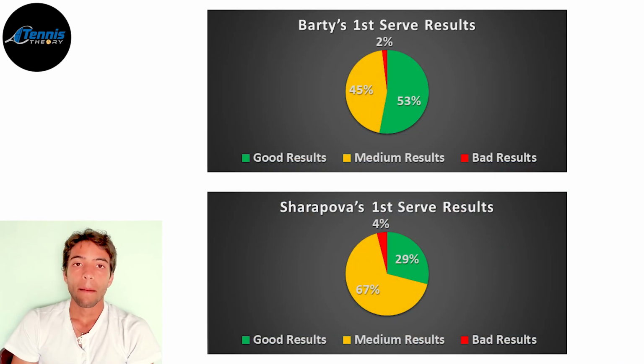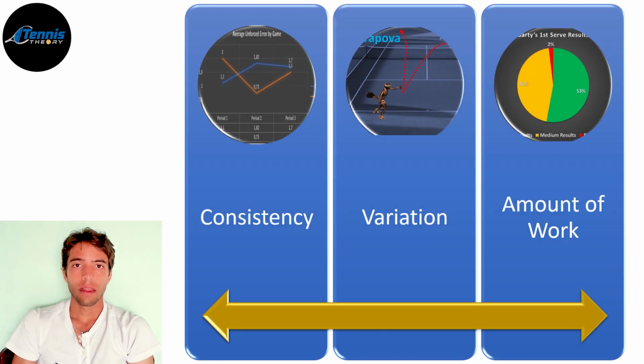During this match, Barty had 53% of good results, while Sharapova only had 29%. In other words, Barty's serve allowed her to win points easier than Sharapova. Barty's serve allowed her to win her service games easier than Sharapova, which meant less physical and mental fatigue. In general, these are the aspects Barty used to win this match.